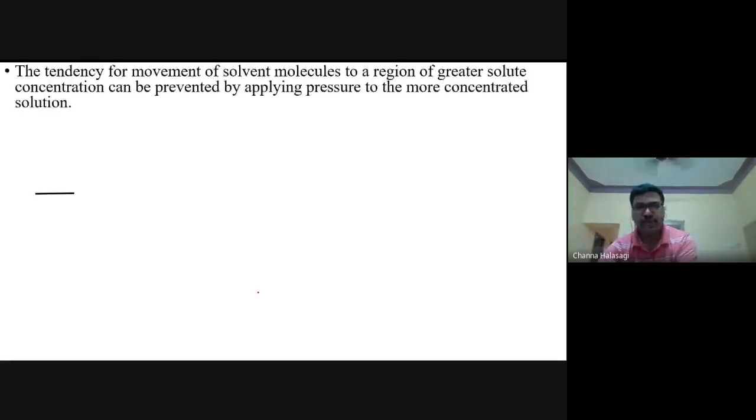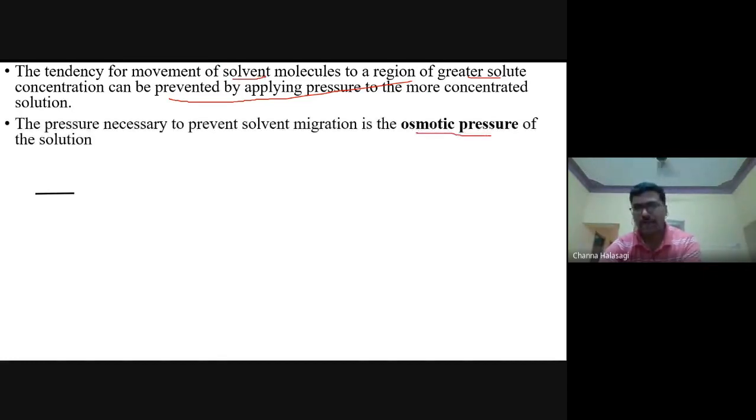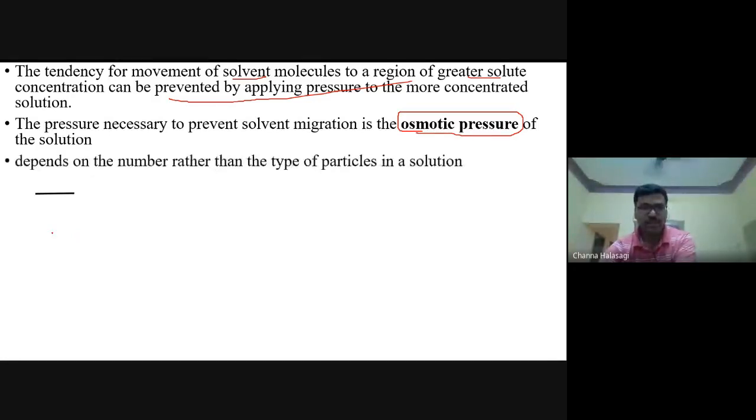Next, there is a tendency for the movement of solvent molecules to a region with greater solute concentration, and that can be prevented by applying pressure. If you apply pressure to the membrane or the site which has greater solute concentration, you can prevent the movement of the solvent water molecules. That is called osmotic pressure. The pressure required to prevent the movement of water molecules or solvent molecules is called osmotic pressure, and it depends upon the number of solute particles.